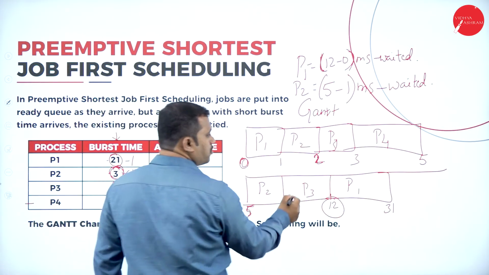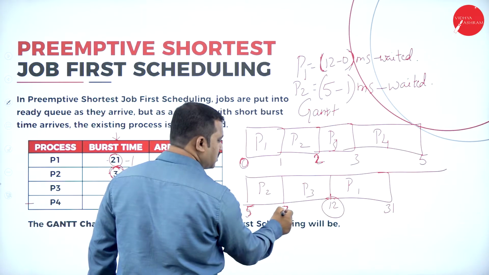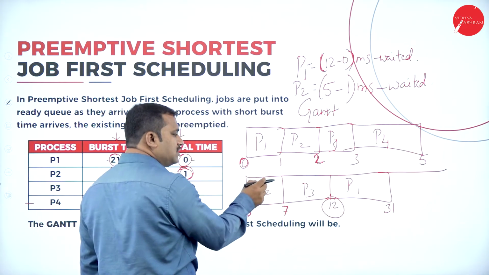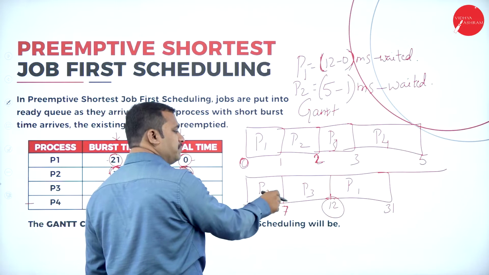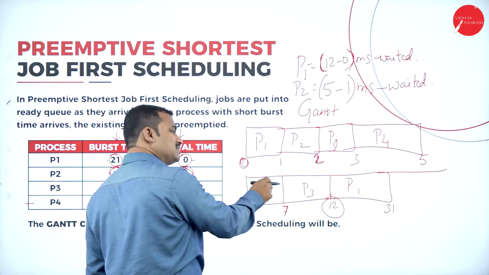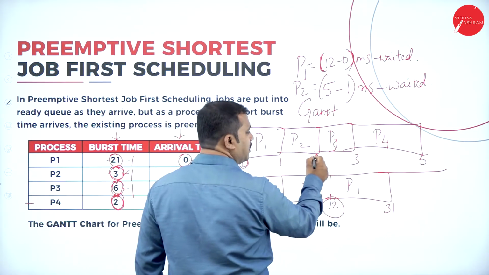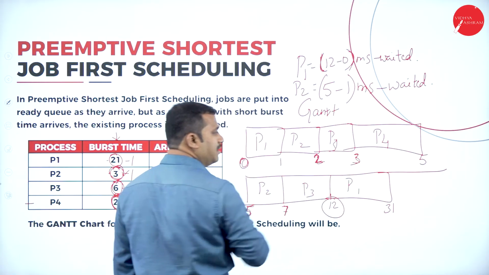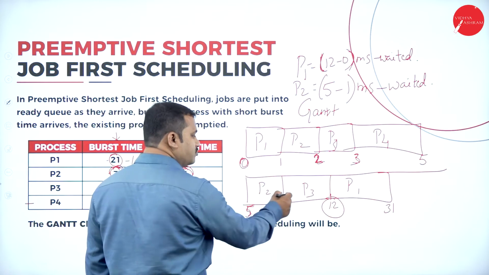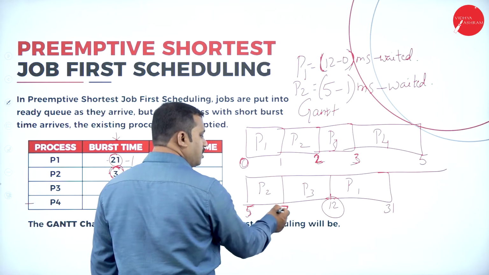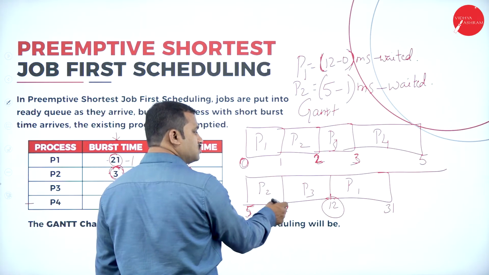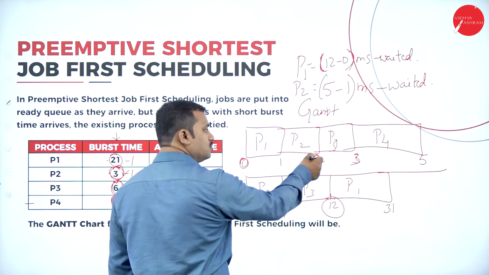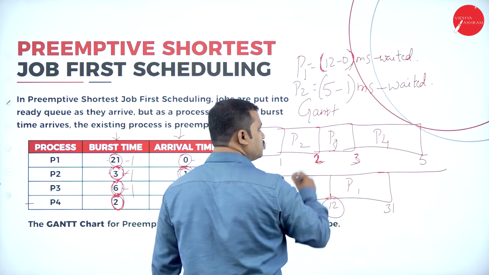If that is the case, process P3 begins at second 7. But what is the time scheduled for this process P3? How many milliseconds has it waited? It has waited from here to here 2 milliseconds and 1 millisecond completed. Then it has waited for completion of 6th millisecond. So 6 minus 2.